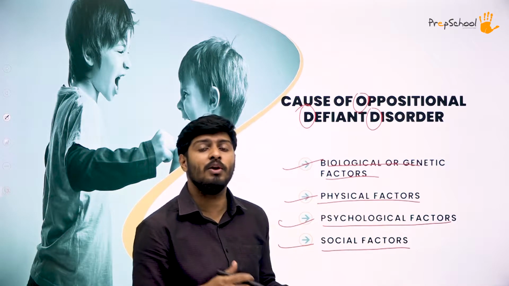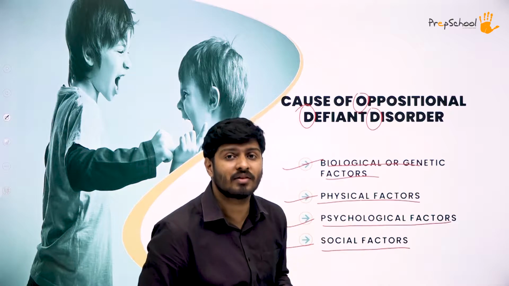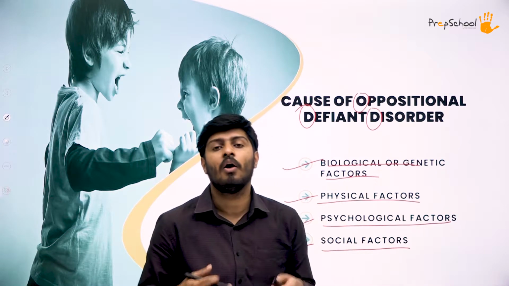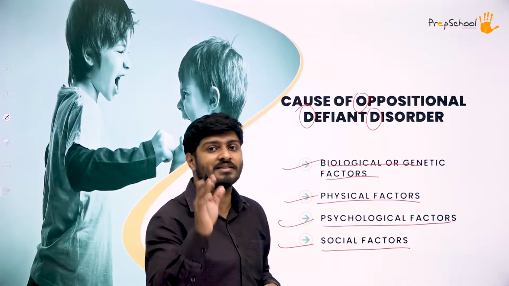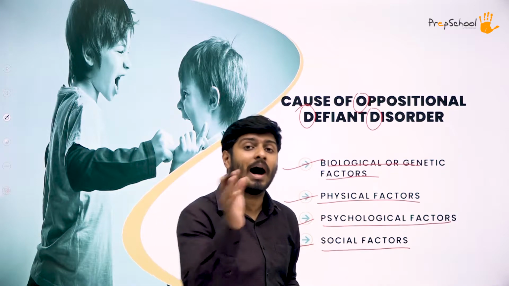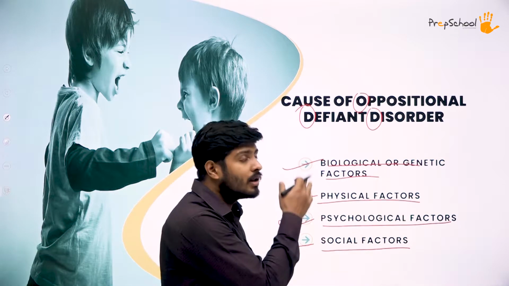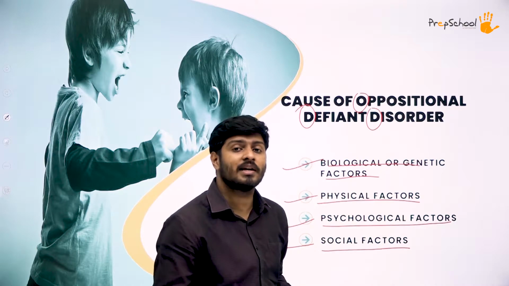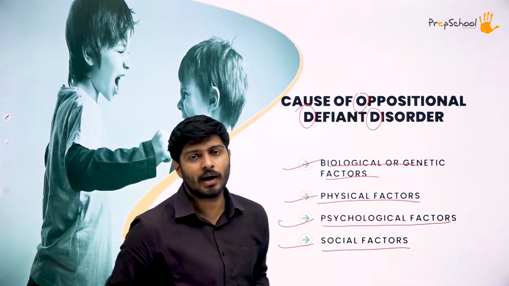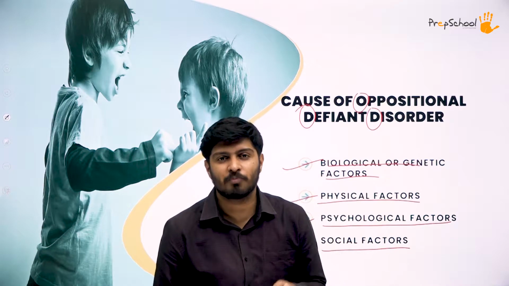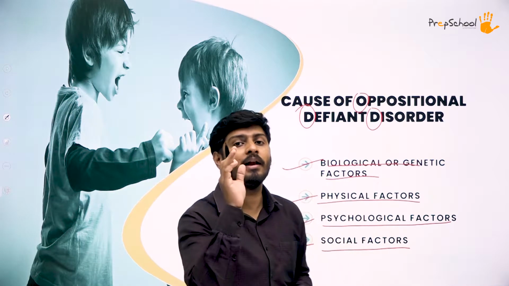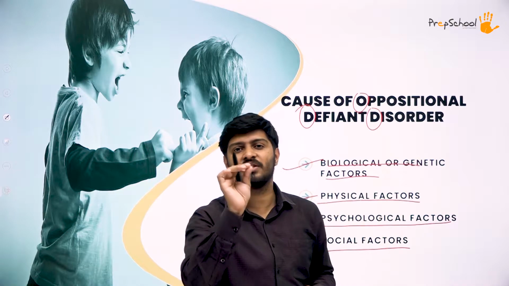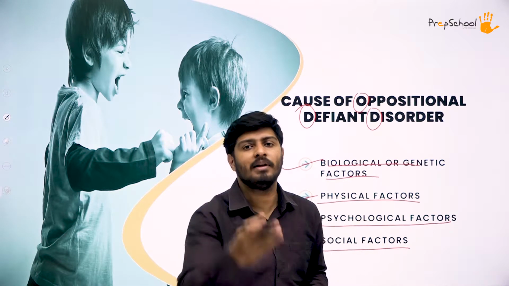Social factors: the way you treat everybody else, the way you are getting treated, the way you are getting involved in the society or in your circles or in your little squads or in your little friend circles, all of these things are important because social factors can also cause you ADHD, or again when we talk about social factors, they can also cause you ODD. So all these points we have to keep in mind. I am hoping you are writing all these things down because every small detail that I am giving is important for the exam, and only the best refined content and details have I picked to teach you.